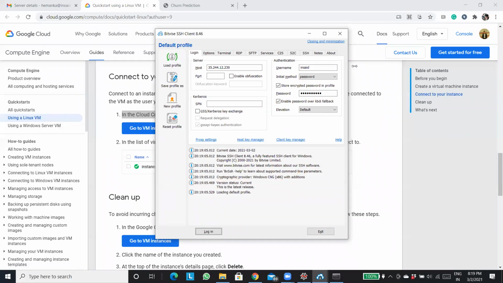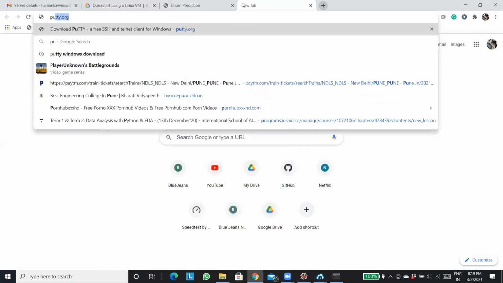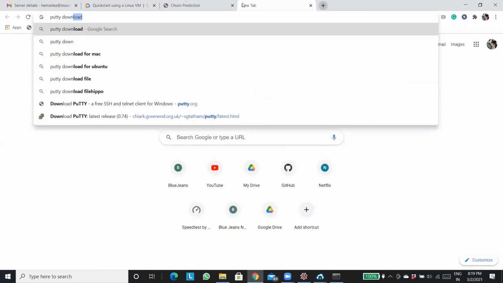Exactly. So if you are having a Windows machine, then connecting to the server becomes a bit difficult. If you are using an Ubuntu machine, then it's very easy, right? But if you are using a Windows machine, then you'll have to go through this client known as Putty. So how to download Putty?